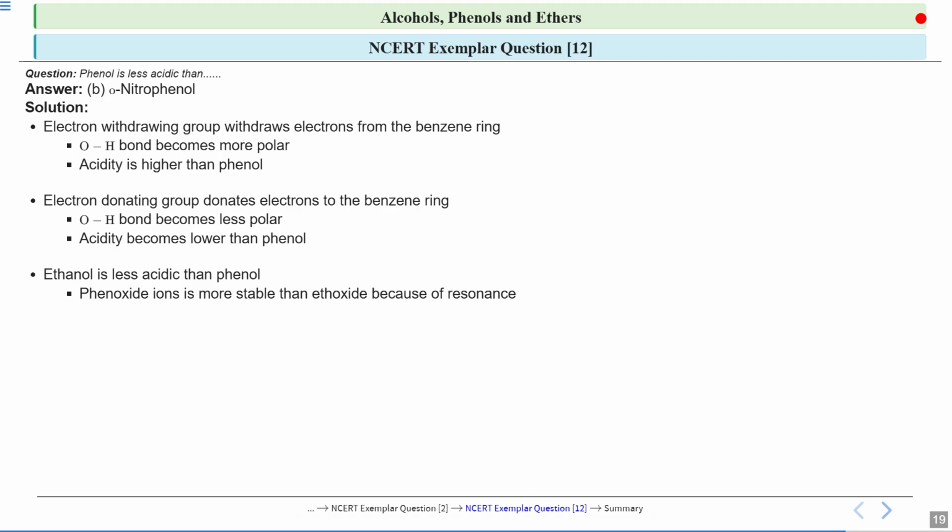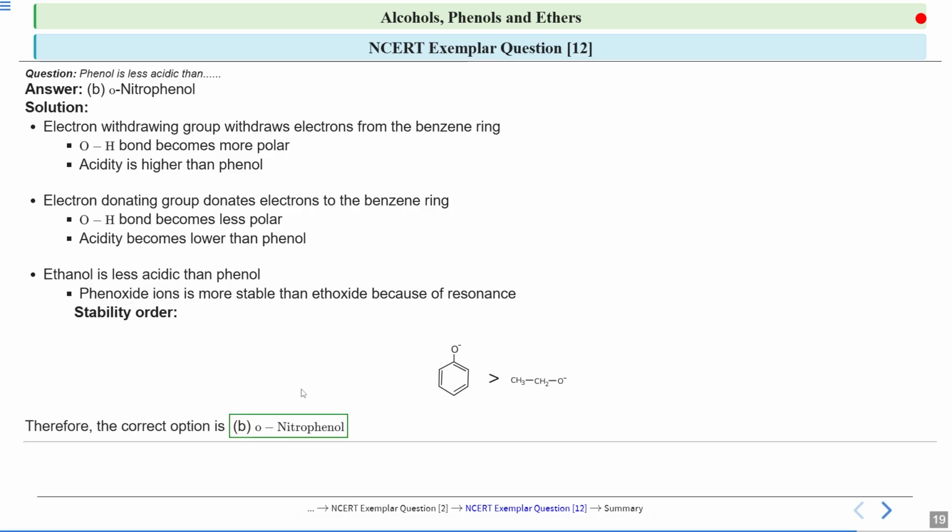So we can see the stability order. This is a phenoxide ion: when it gives its H plus, it will be O minus. Here the minus charge is stabilized by resonance. But here there is no resonance because all are single bonds in this case. So this will be more stable.